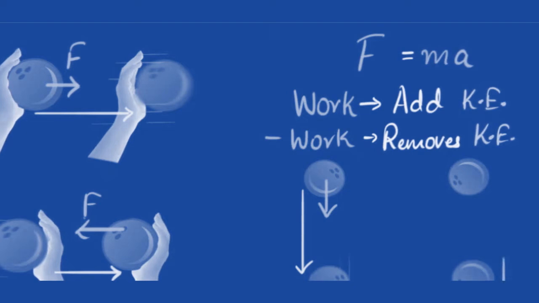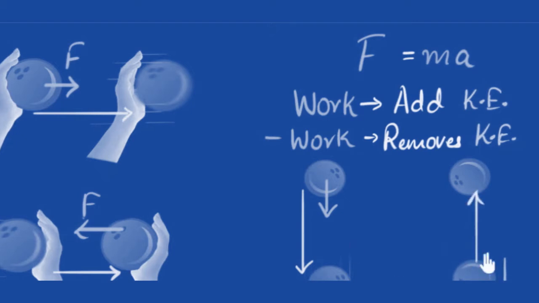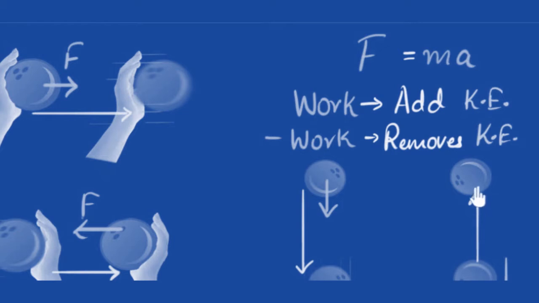Remember, gravity always puts a force downwards, but this time the ball is going in the opposite direction. So gravity is doing negative work, and as a result, gravity is removing kinetic energy. And that's why the ball is slowing down. This is pretty powerful, thinking in terms of work and energy.